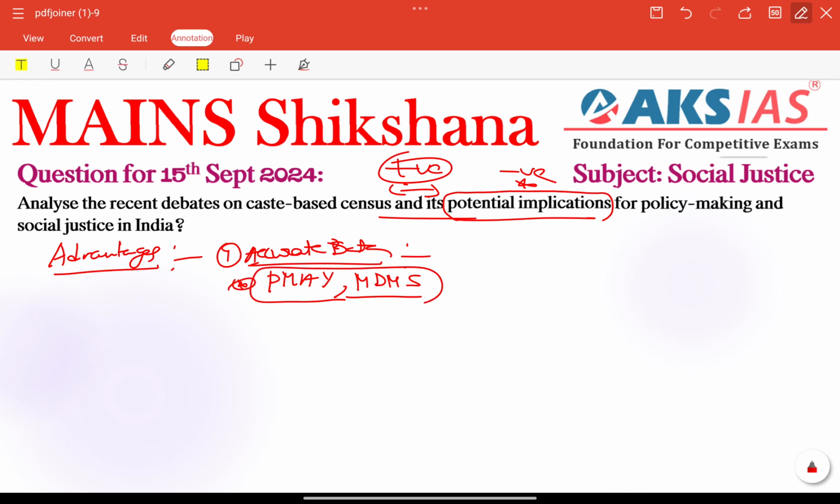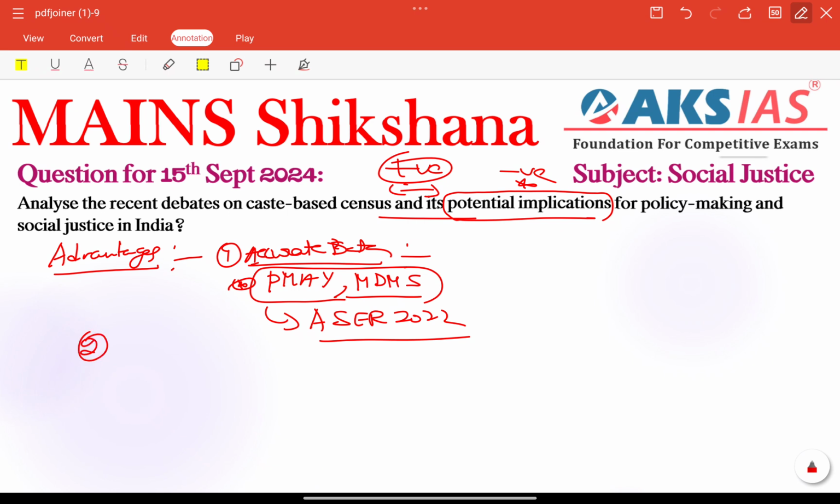For example, SC and ST students continue to lag behind in education due to structural inequalities, right? As per the Annual Status of Education Report in 2022, SC and ST students continue to lag behind in education, right? Structural inequalities are what we need to focus on.